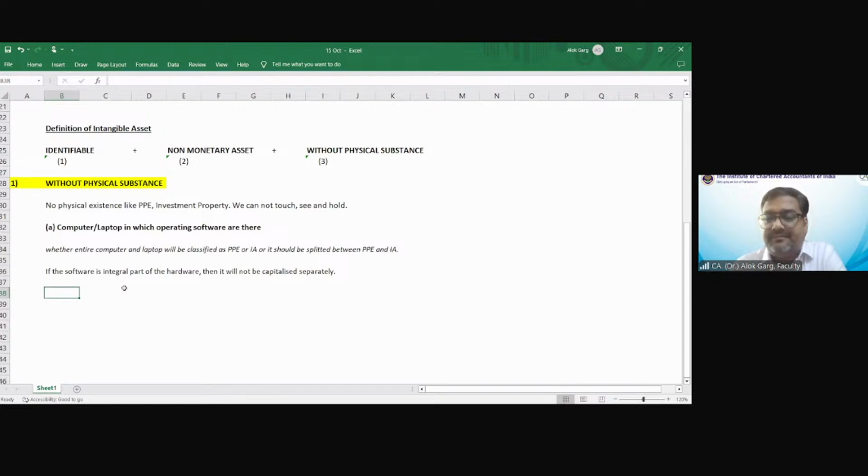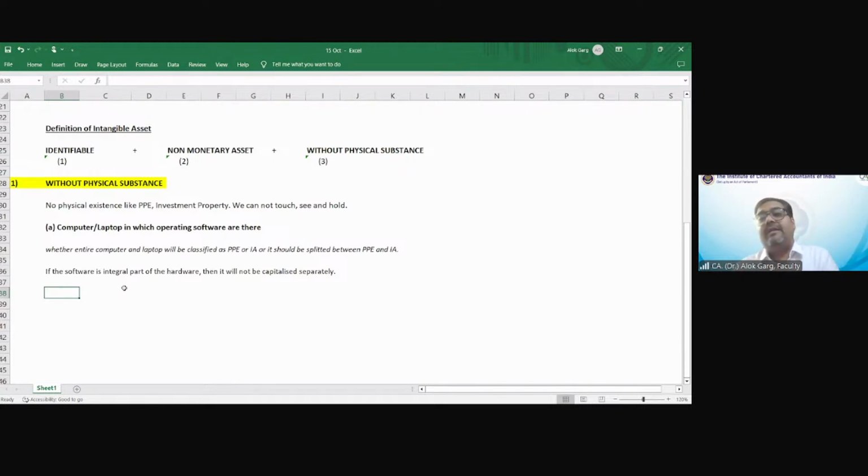Tally software, TDS software. So friends, if software is an integral part of the hardware, means this software cannot run without that machine, or that machine does not have any use without that software, then it is not required to be capitalized separately.